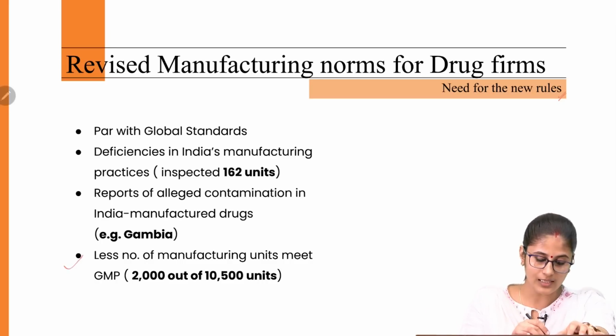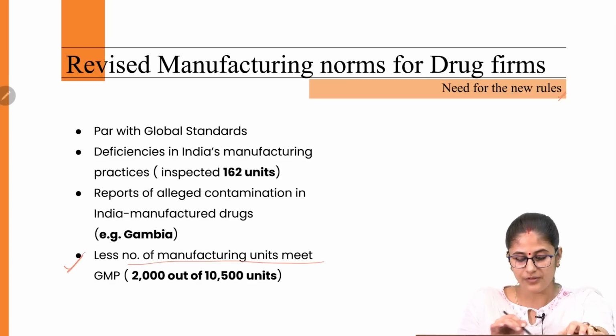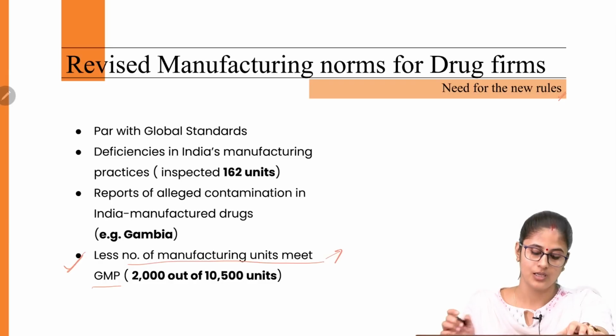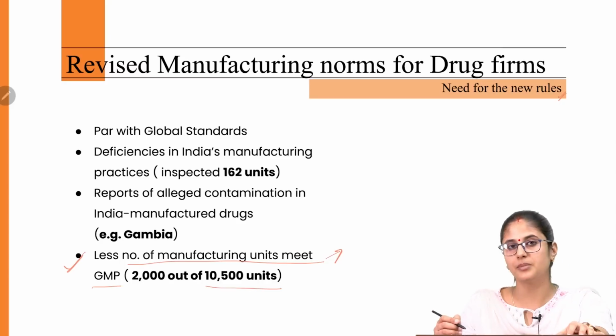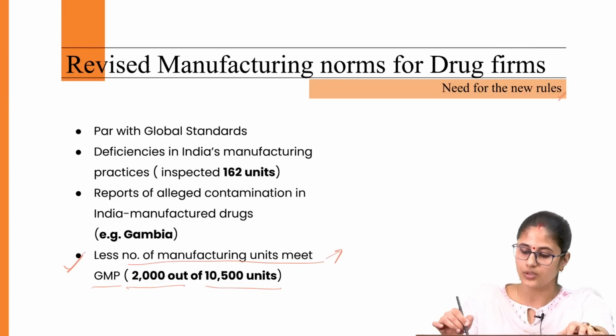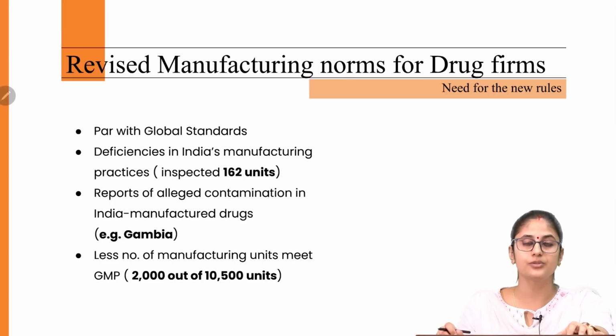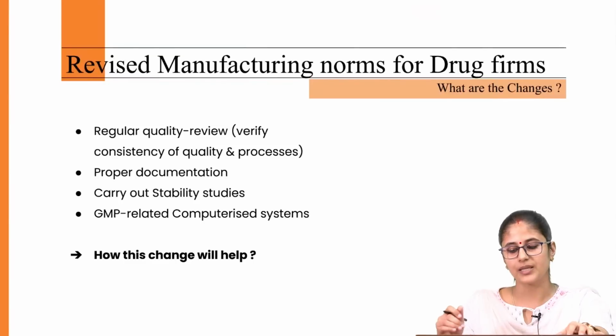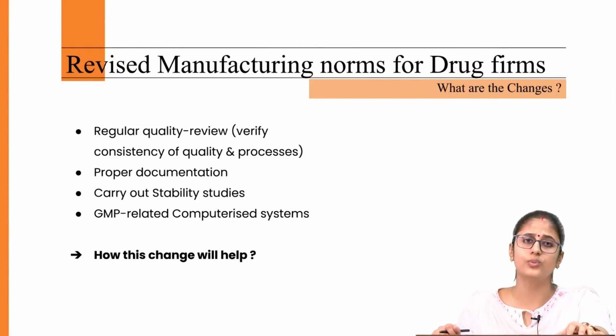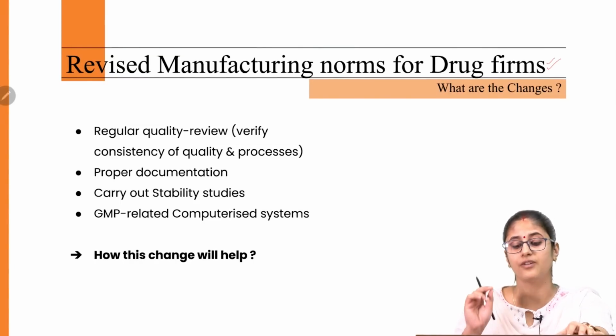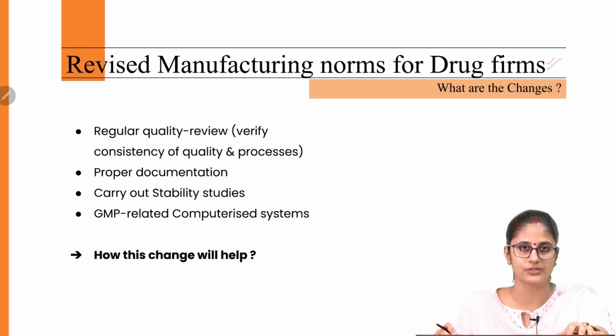Then the last thing that we have witnessed is that fewer manufacturing units currently in the pharmaceutical sector are following good manufacturing practices. Out of 10,500 manufacturing units, only 2,000 units in the pharmaceutical sector are following good manufacturing practices. So in this background, the government has stated to the pharmaceutical sector that now you need to follow the good manufacturing practices. Now, the next aspect that we need to understand is what all changes we are going to witness on account of the implementation of these revised manufacturing norms in the pharmaceutical industry in India.